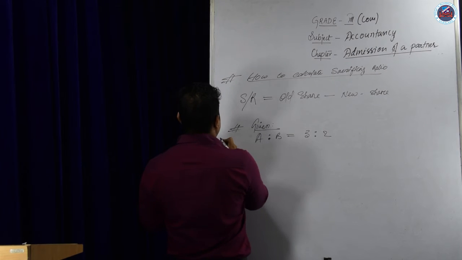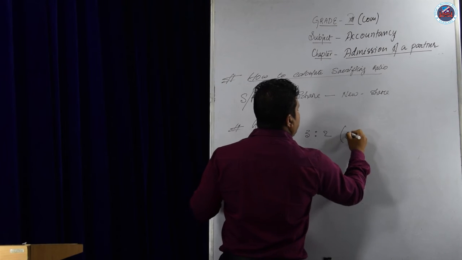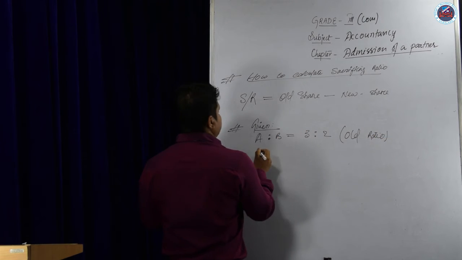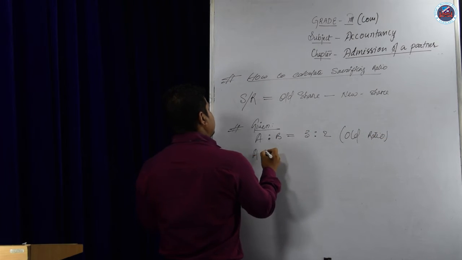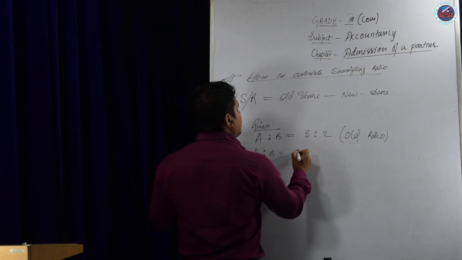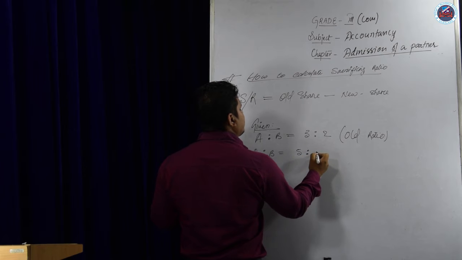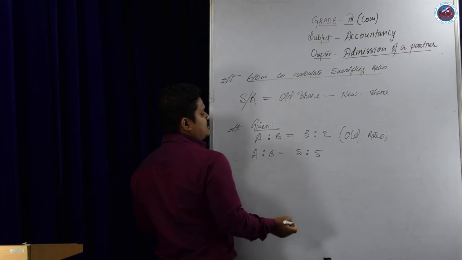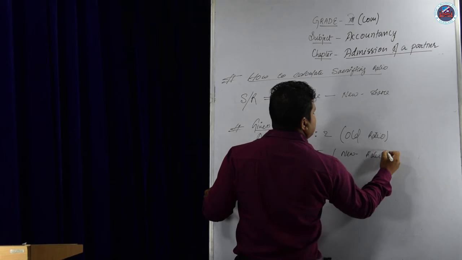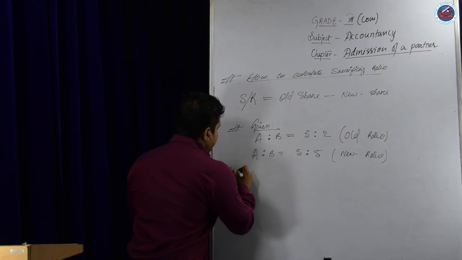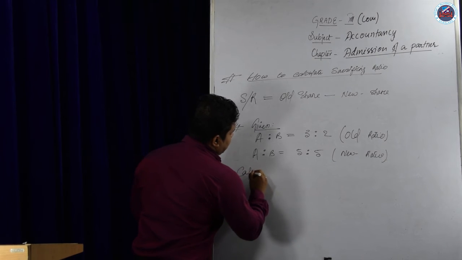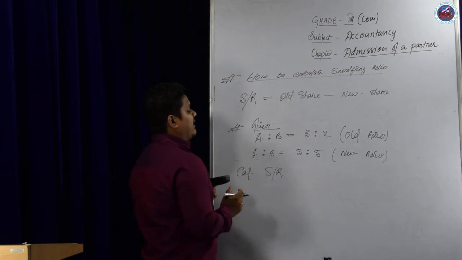That is the old ratio. Now suppose the new ratio of A is to B is given as 5:5. That is the new ratio. We have to calculate the sacrificing ratio.